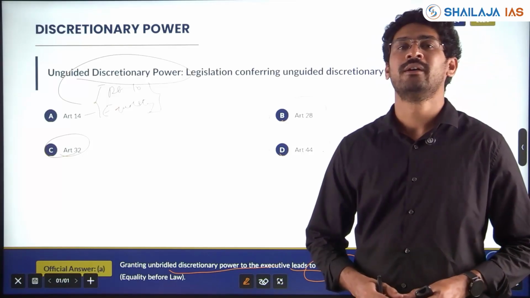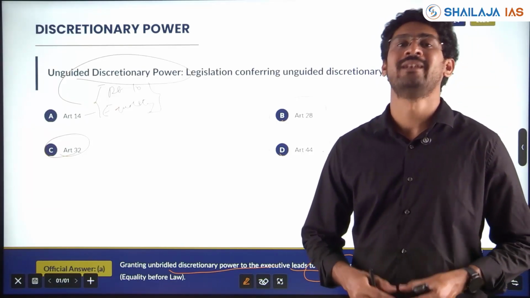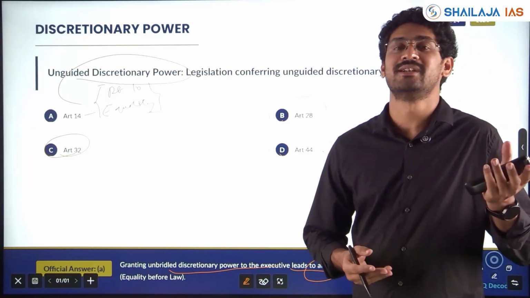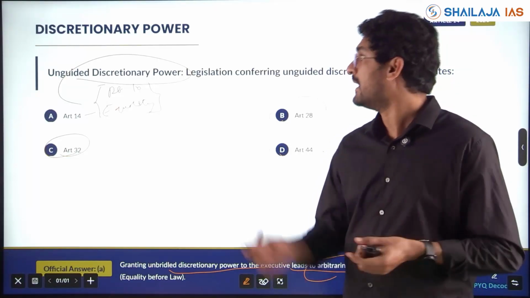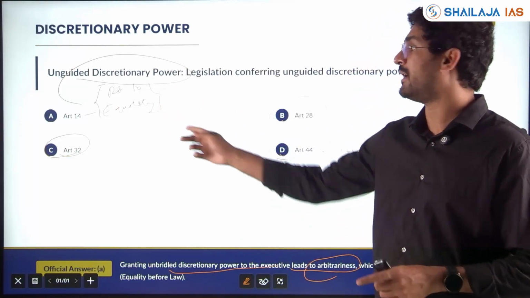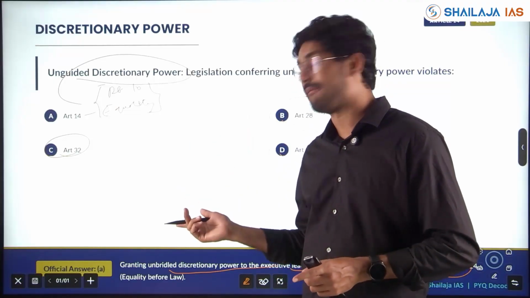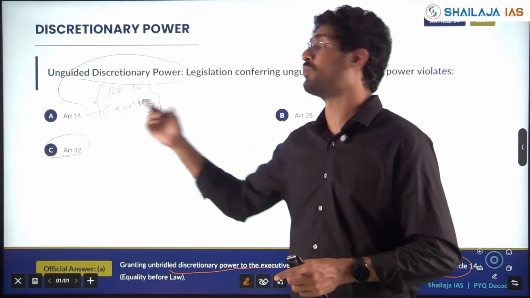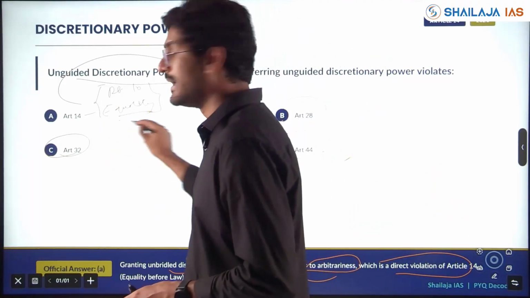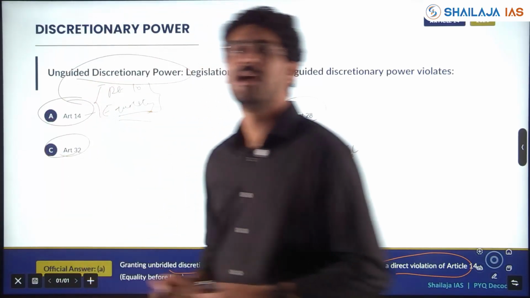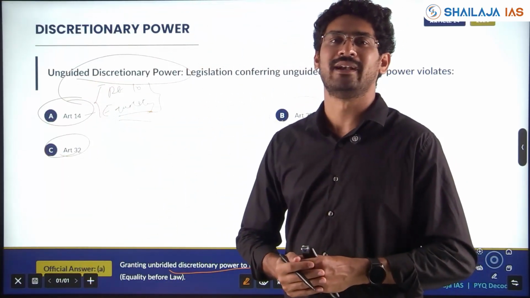Equality before law is violated when one section is discriminated with other, giving unequal power to one wing, that is executive, and it will suffer the legislative and judiciary, which violates directly right to equality, that is Article 14.